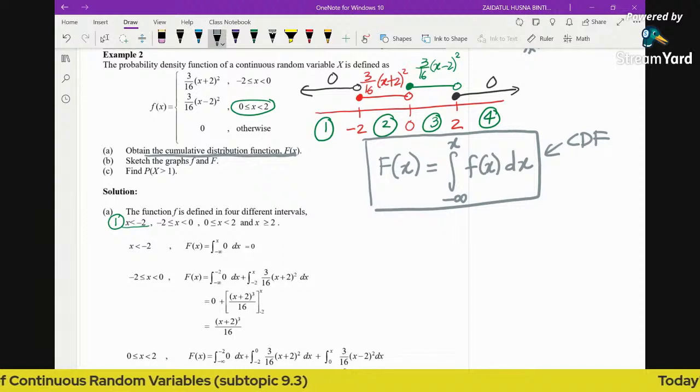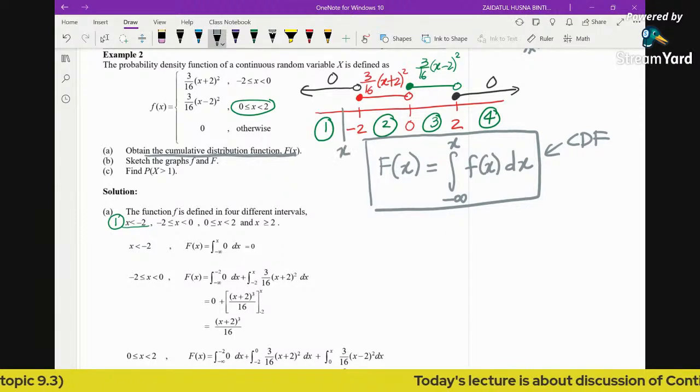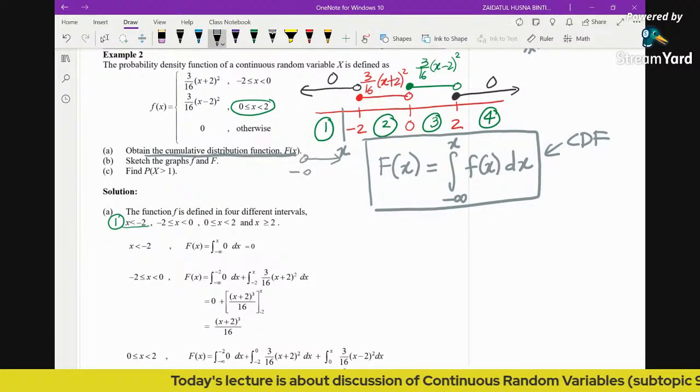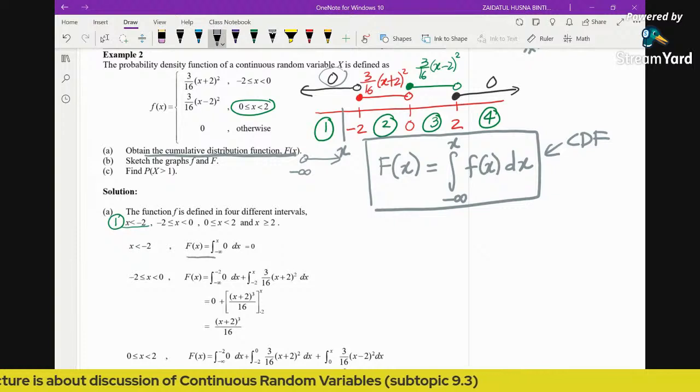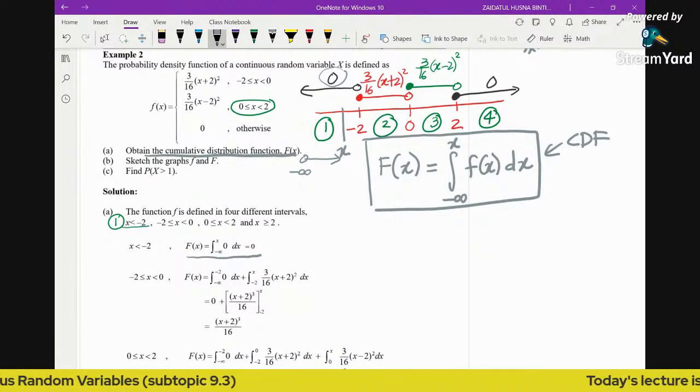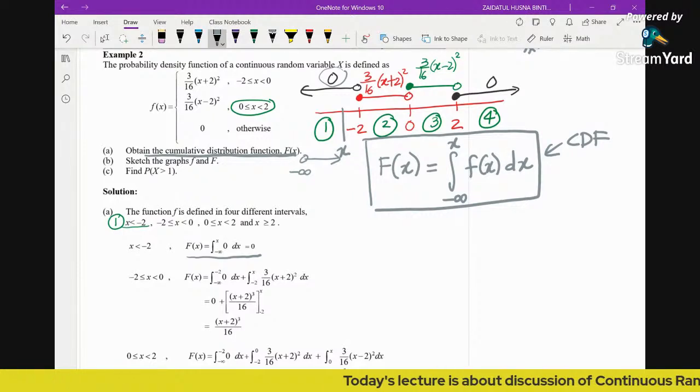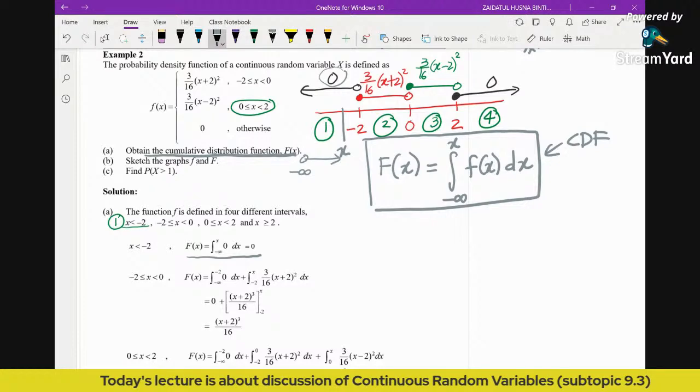Now for the first region, I'm going to put the x here. That means from -infinity until x, we will have only this function, and you can see that here the value is 0. And again, this explains why the first value of the cumulative function is always 0. The cumulative function will always begin with 0 and end with 1.